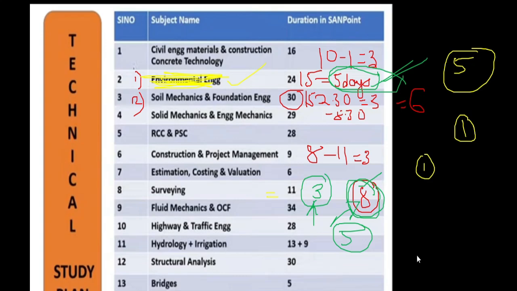Also, maintain a separate formula book. When you start a particular subject like environmental engineering, make one separate formula book and try writing those formulas in that book. Because usually 35 to 40% of the questions will be numerical based for AE, and around 5 to 10% of the questions will be in identifying the formula. So on an average, in 100 questions, around 40 questions will be formula based. When they are formula based, you cannot neglect the formulas. Even if they are very simple, very easy formulas or very difficult formulas, you have to remember those.